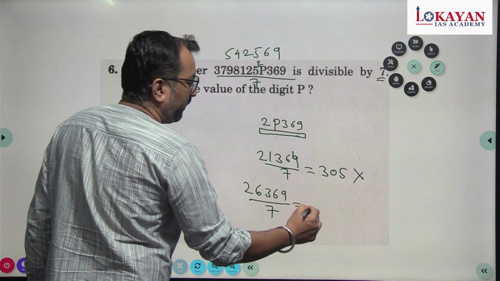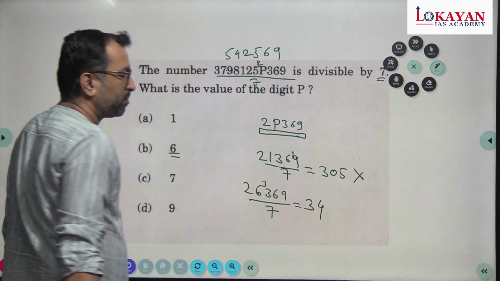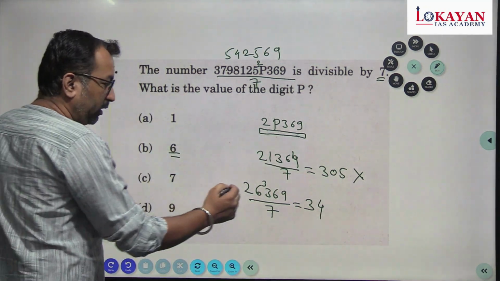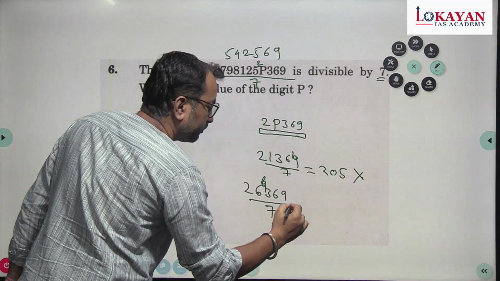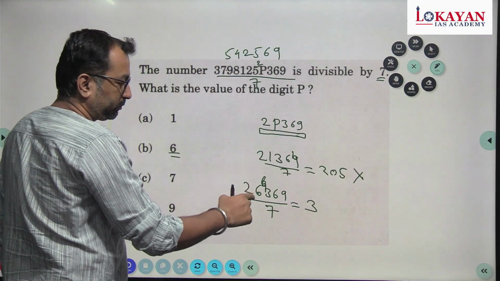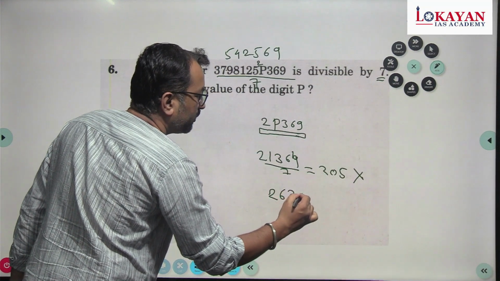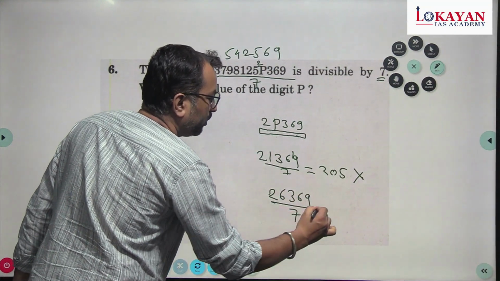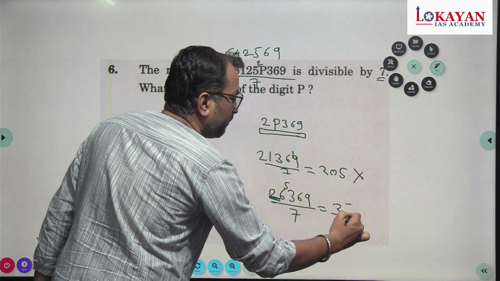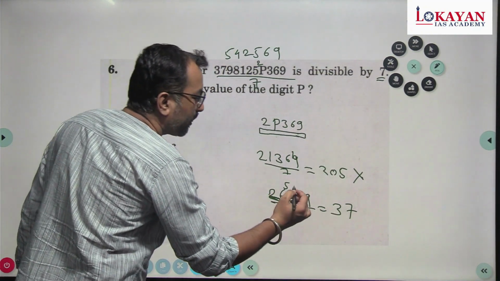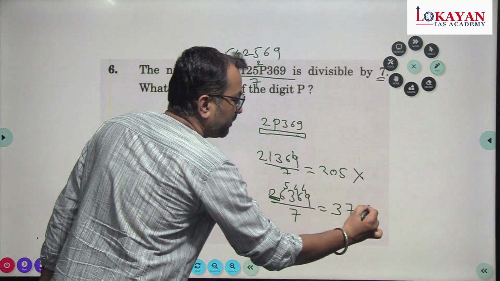Then if I replace P with 6, 26369, and if I divide it by 7, 7 3s are 21, 5 is the carry, it becomes 53, 7 7s are 49, 4 is the carry, 7 6s are 42, 4 is the carry, 7 2s are 14.